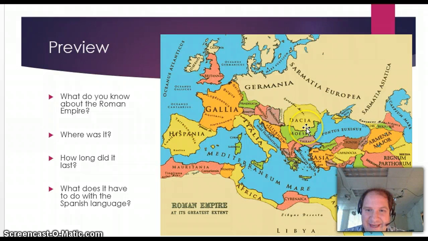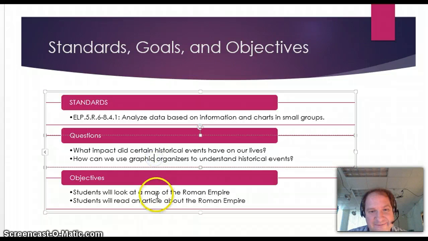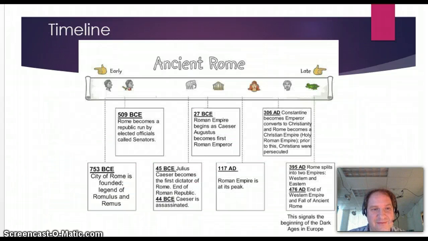This would be modern Romania. Let's see, Germany up here, Germania, didn't get real far. Gallia, France. And what does this have to do with the Spanish language? Well, Spanish is actually derived from the language they spoke. Spanish is called a Romance language. So look at the charts, the effects it had on our lives, and read an article about it.